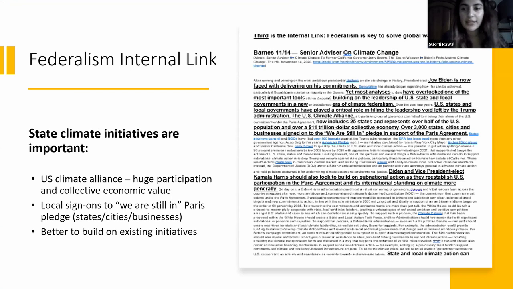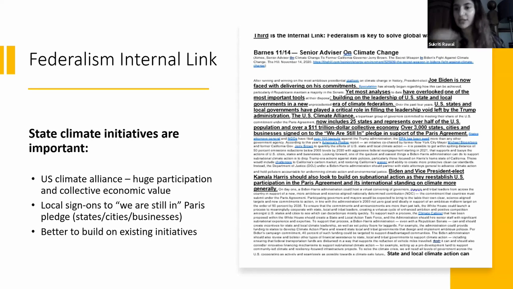So here is the piece of evidence that has been added to the packet. It is just that federalism is key to solve warming. And I drew out a few reasons from the piece of evidence that it mentions. So first it says that there's a US climate alliance and there's a bunch of states participating in it. It says $11 trillion collective economy. So they're saying that state action has been really important. Then there's also local sign-ons to the "We Are Still In" Paris.